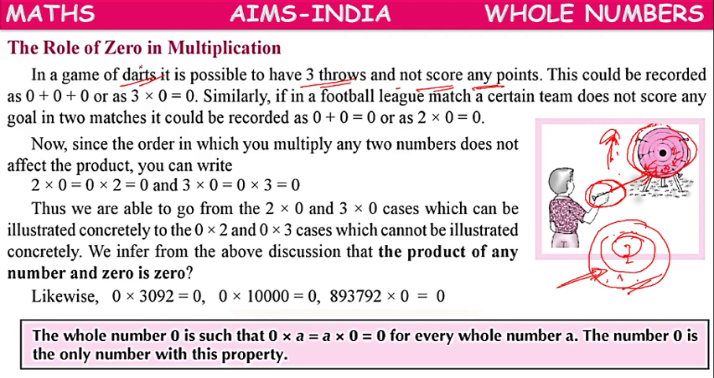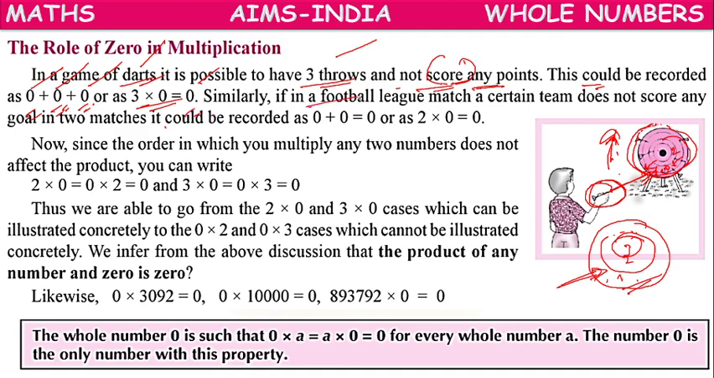So here in the game of darts, is it possible to score 0 points after 3 throws? Yes, this can be possible, because in first throw you have missed the target, second throw also missed, third throw also missed. So 3 zeros, or you can write it as 3 into 0, which is equal to 0.